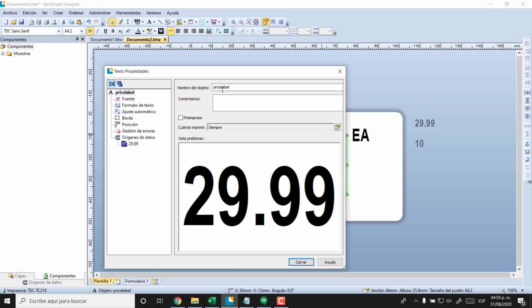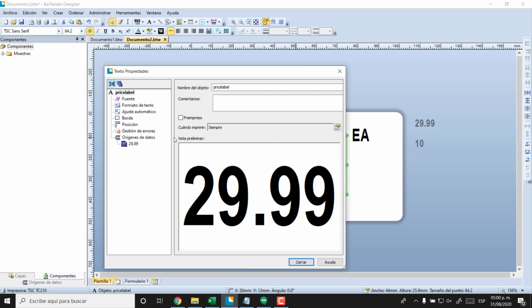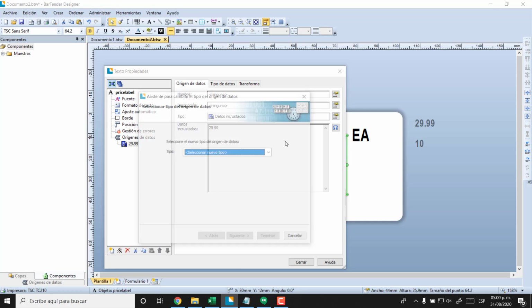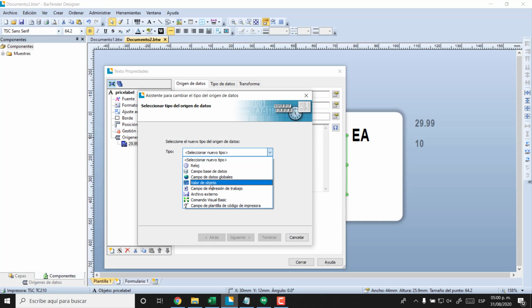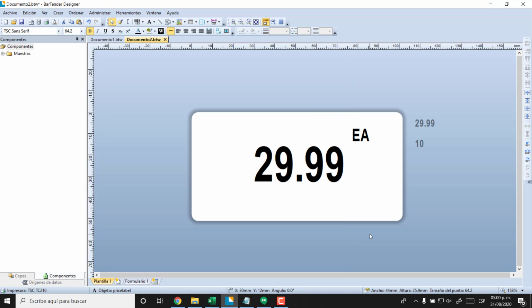And this one will get the information from this one. So what we have to do here is go here and say that this element will get the value from another object that is price, okay? There you go. So if I change this one to 30, it would change.